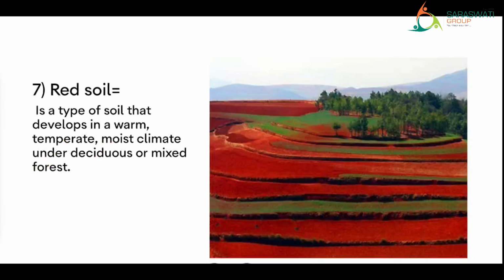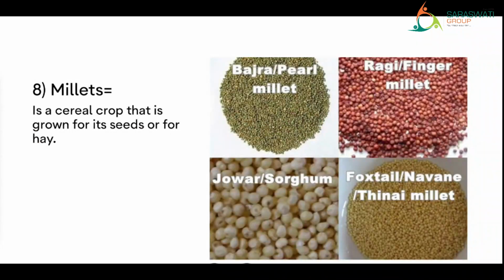Next, millets. Millets is a cereal crop that is grown for its seed or for hay. They are cereal crops. They are very small in size. They are either grown for their seed or for hay. Hay is dry grass. Now see, I have shared a picture of some millets. See, bajra, it has very tiny seed.